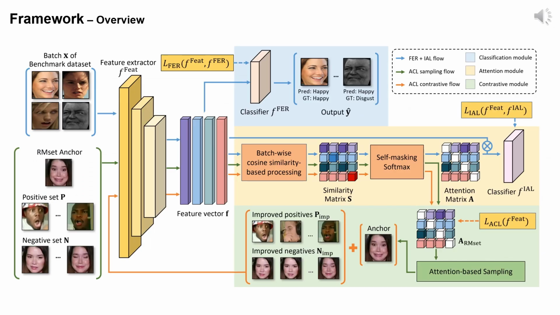Next, we'll outline our framework and its loss function. Our framework comprises 3 main components: a classification, an attention, and a contrastive module. The learning process begins with pre-training inter-sample attention, excluding the contrastive module, for several epochs. Then, we train the entire model, including the contrastive module. Training involves FER loss, IAL loss, and ACL loss, culminating in the development of the feature extractor. We'll discuss each module and stage in more detail later.